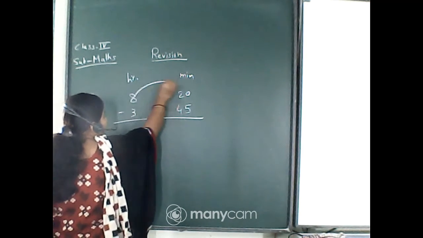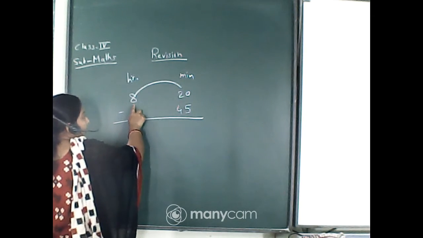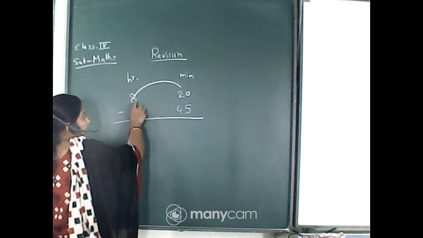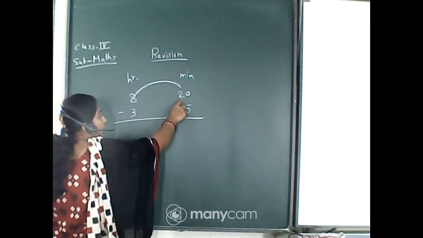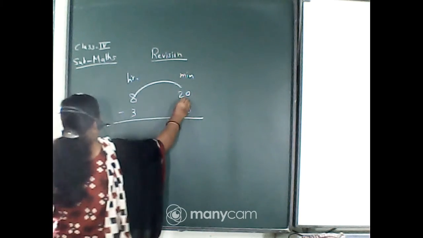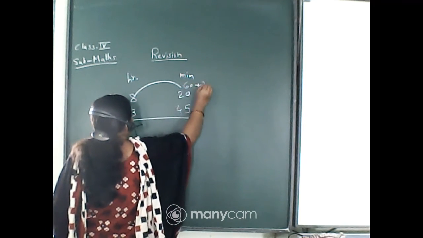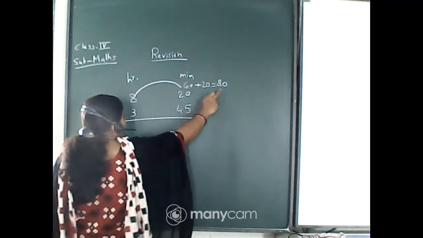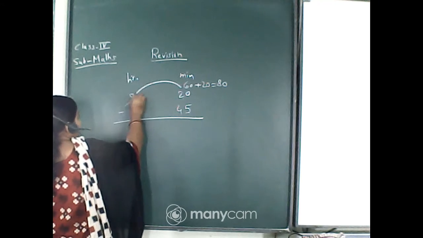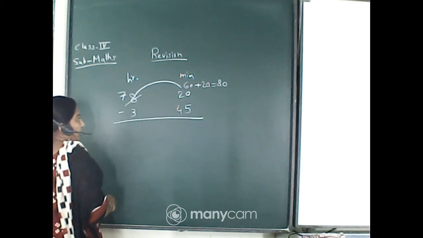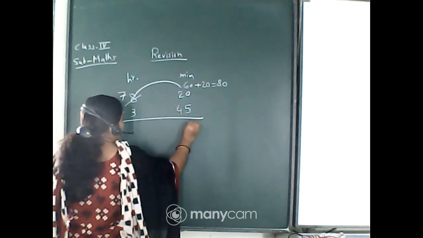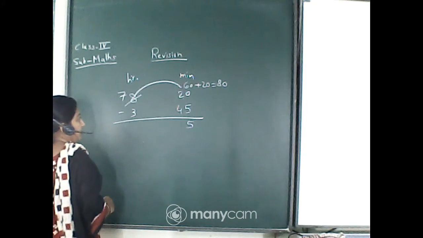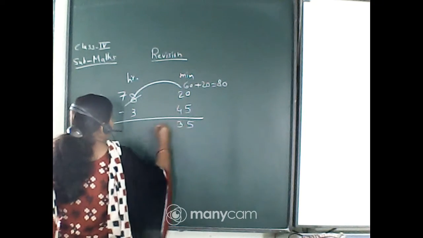You will carry 1 from here. When you carry 1 from this hour, that means 1 hour is equals to 60 minutes. So this 20 will become 60 plus 20, that is 80, and the 8 will become 7. So 80 minus 45 is 35.